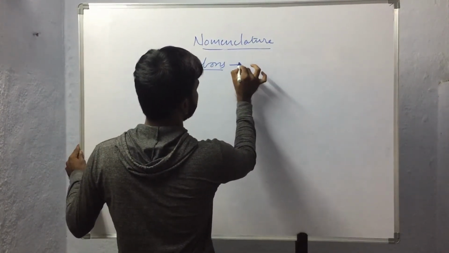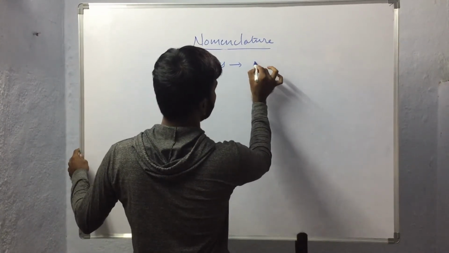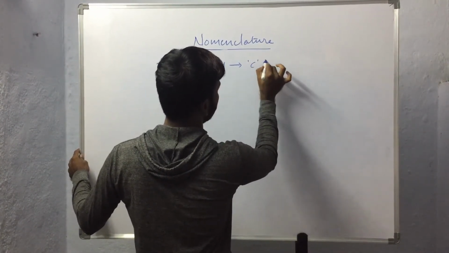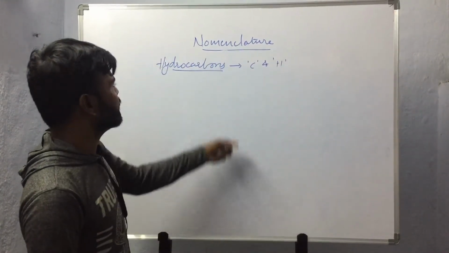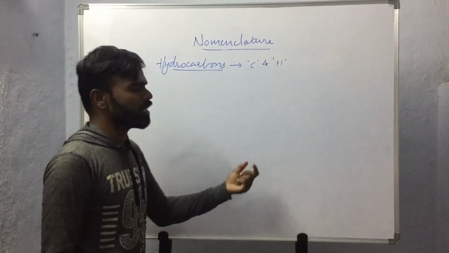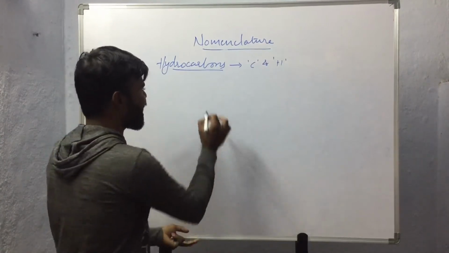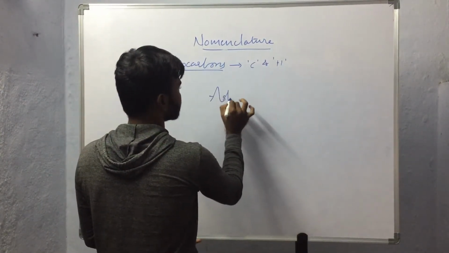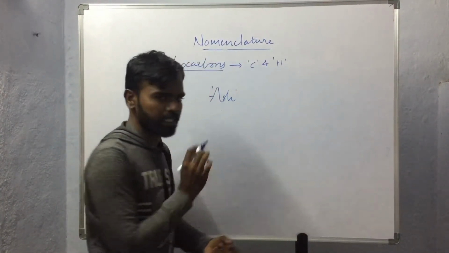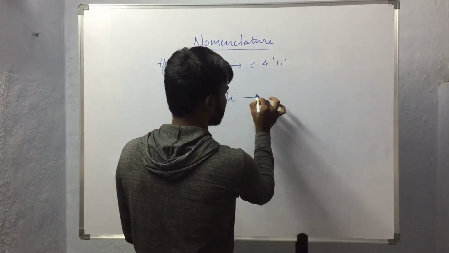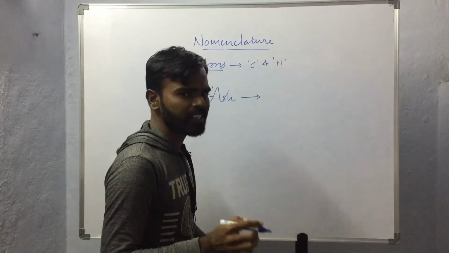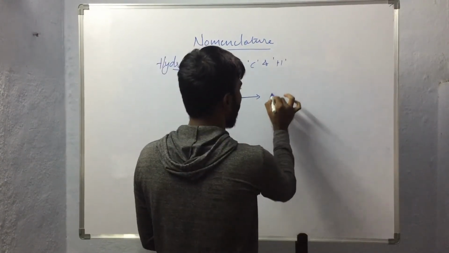We have discussed that hydrocarbons are the compounds which are made up of carbon and hydrogen. These compounds have a property of forming ash when they burn. In Greek, ash forming agents are prefixed with the prefix alk.